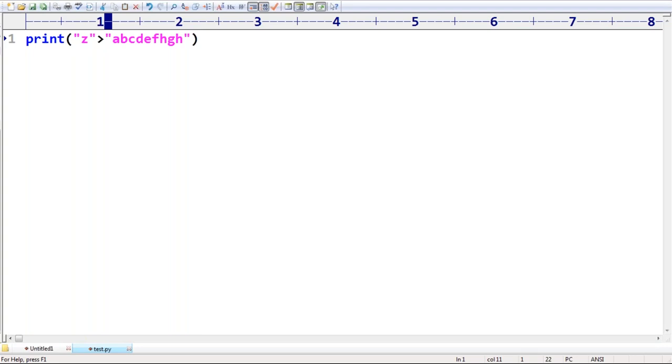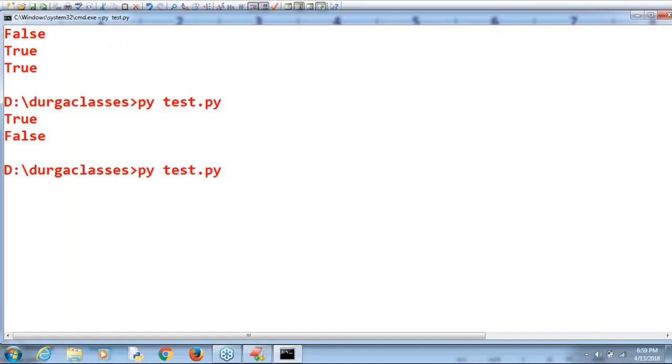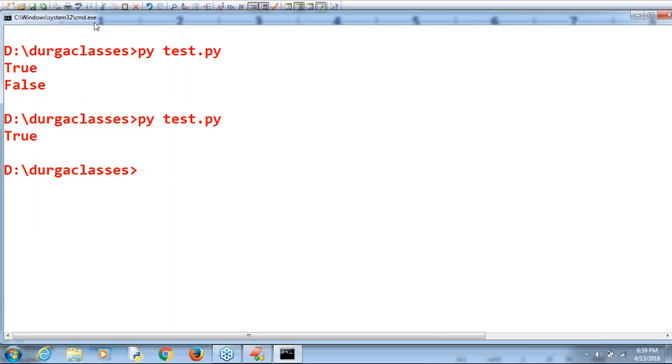First, it's always going to check only the first letter. At the first letter level, if it is not decided, then only the second letter. Here it is Z, but here it is A. Z is always greater. That's why, what is the answer by default you are going to get? True is the answer, sir.